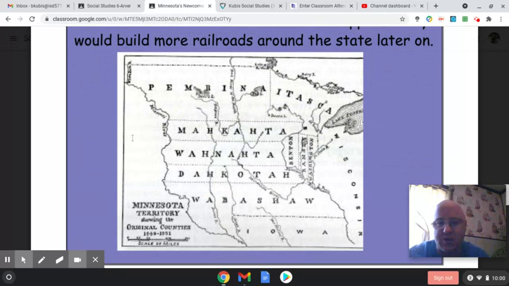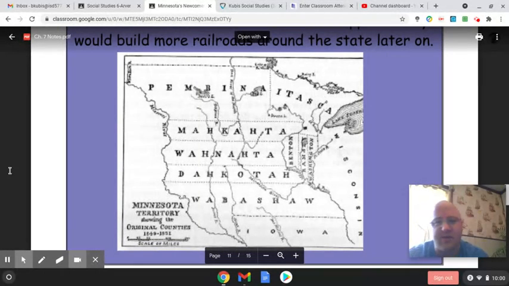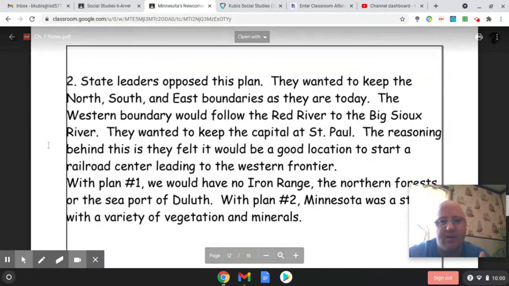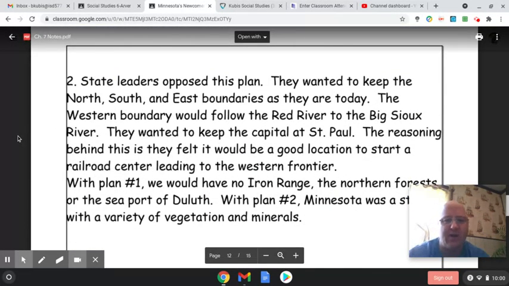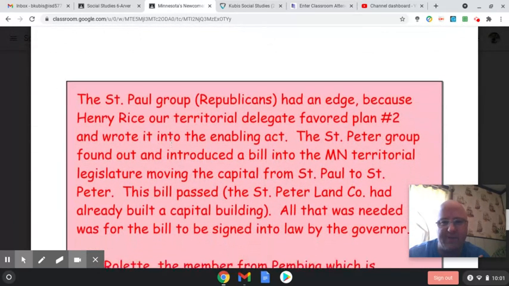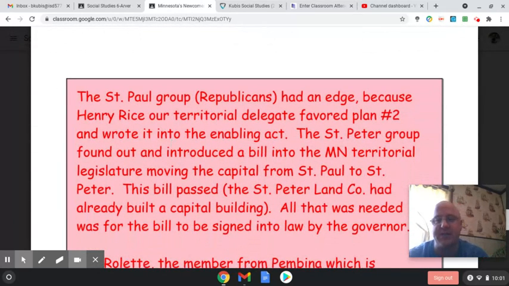So here's what the territory looked like. It originally had 9 counties in it. That's what those different things are. After a lot of going back and forth and changes, because here's another one that they wanted, that's why I'm not going to read through these word for word. It's something you can do. But just know there was a lot of disagreement, and they just couldn't settle on one set boundary. But then eventually they did agree, and we have the shape of the state as it is today.